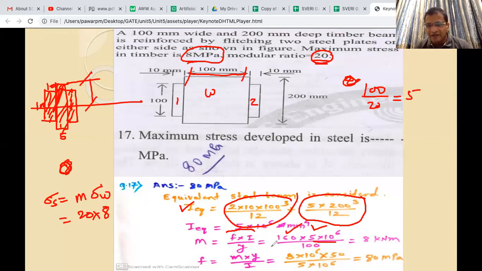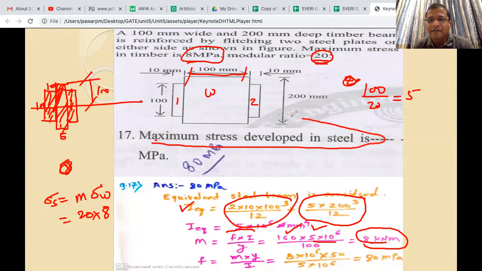I equivalent is there, y 100 mm we have to take for the extreme fiber, and from that you get the MR, moment of resistance. Now the question is the maximum stress developed in the steel, or instead of developed, it should have been allowed.